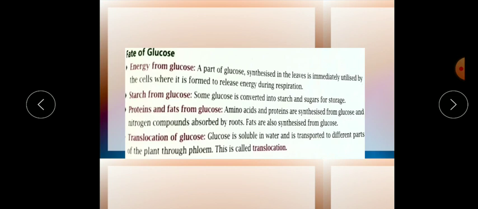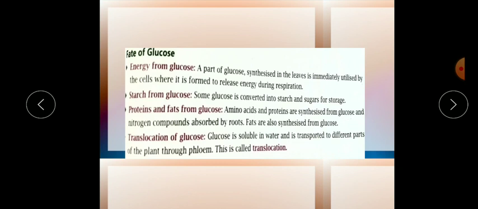Okay, so fate of glucose. So now glucose is the product, as we know. So what is the use of this glucose? So you know children, glucose is a food for the plant, and by oxidation of food, it helps in the releasing of gas. So this is very important during respiration. This glucose is very important.